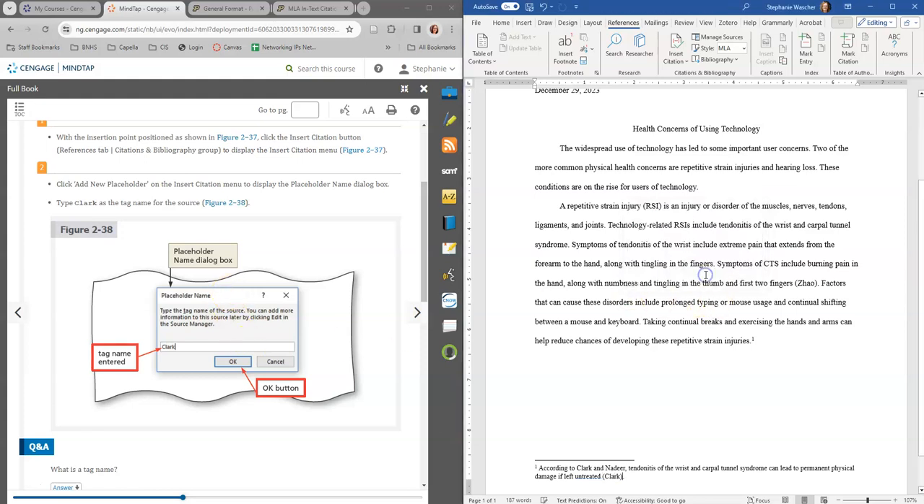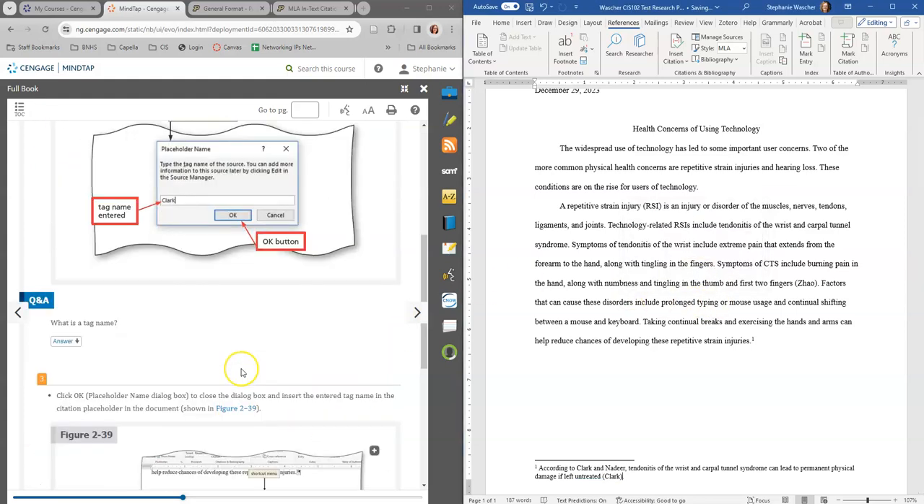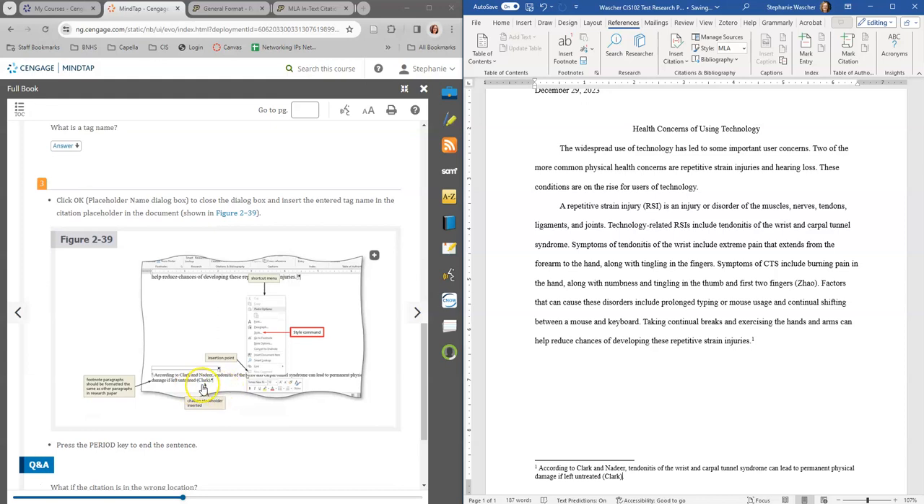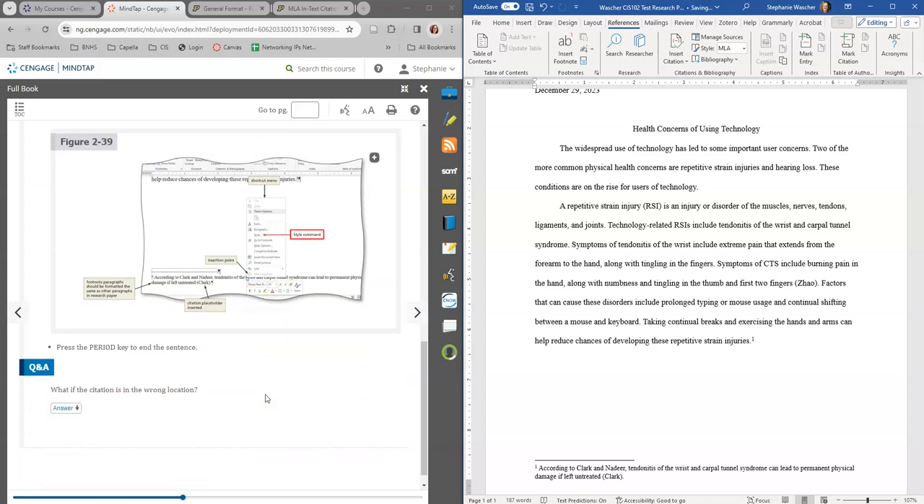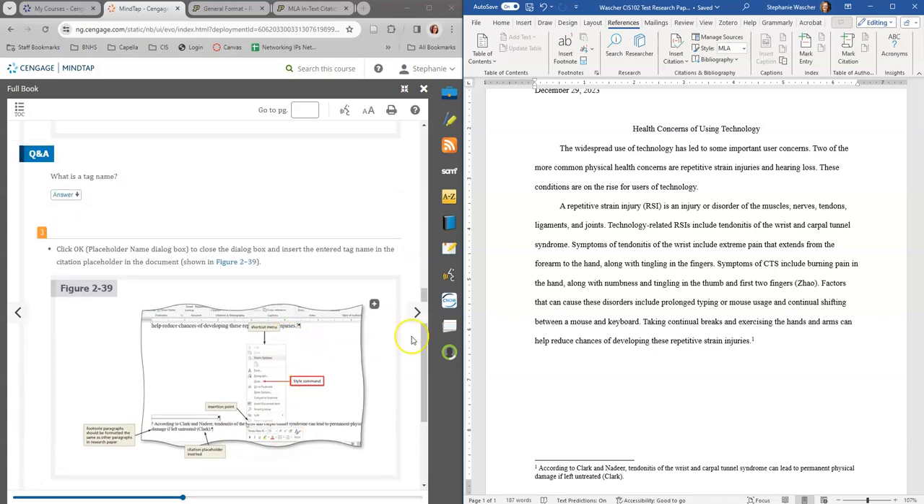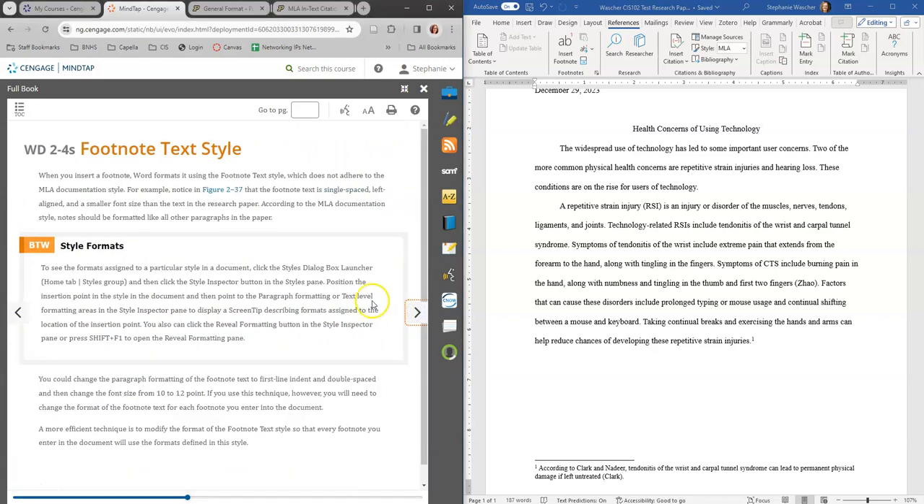And click OK. So what it's going to do is add Clark in parentheses, and it's just a placeholder, so it is not done. So I always add an extra little note and write down Clark, and then I go back and make sure that I check it out, because I can do Control F and find Clark in the whole thing.